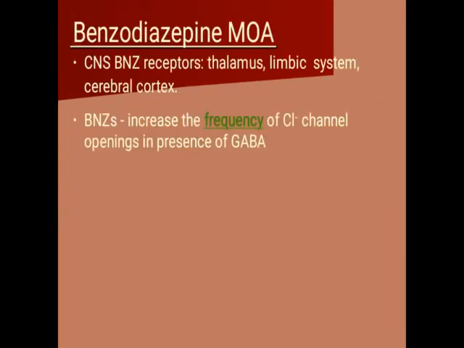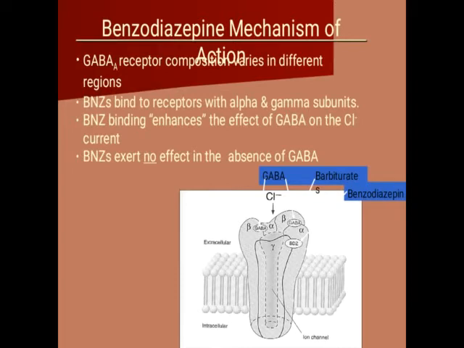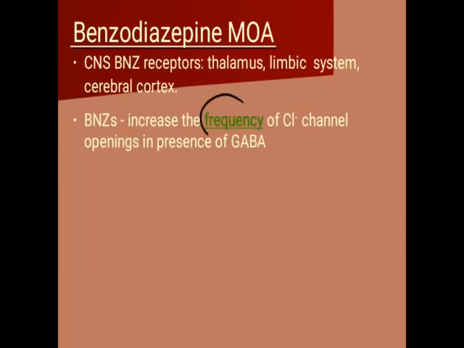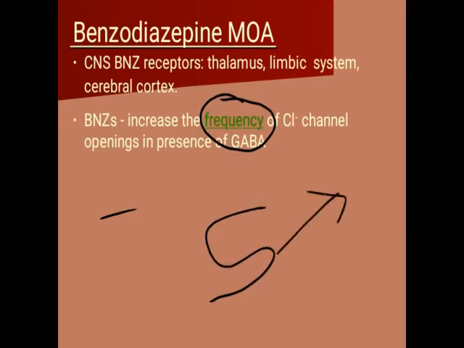What about the benzodiazepam? Benzodiazepam increases the frequency of chloride channel opening. Now what do you mean by the frequency? Suppose in 5 minutes the channel is opening 2 times. If we give benzodiazepam, the frequency of opening of the channel in 5 minutes may lead to 4 times.